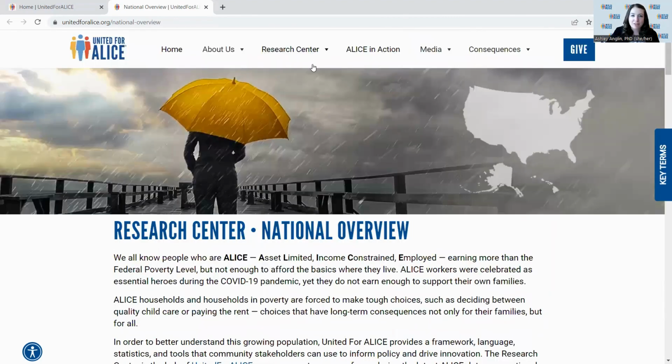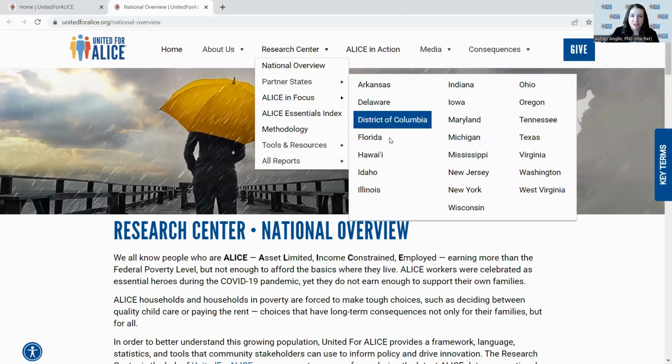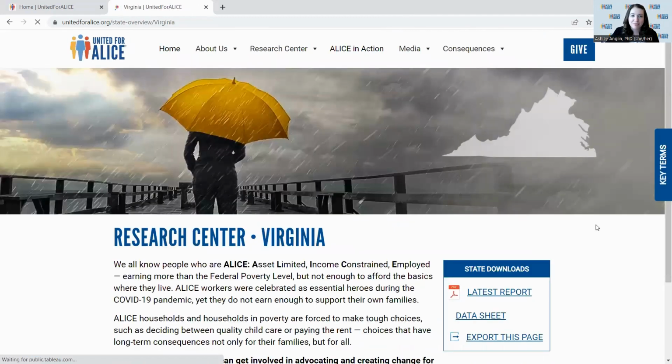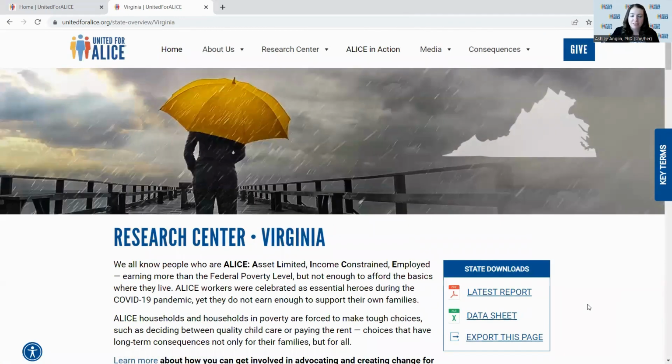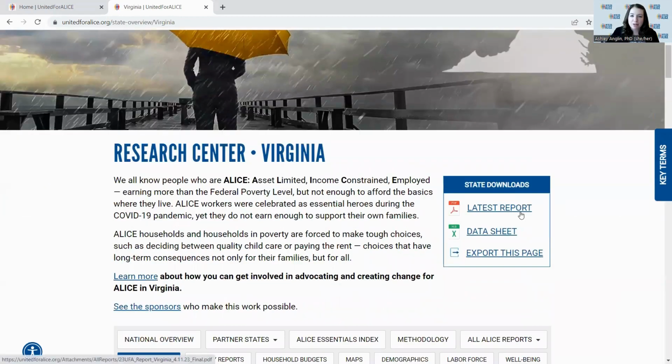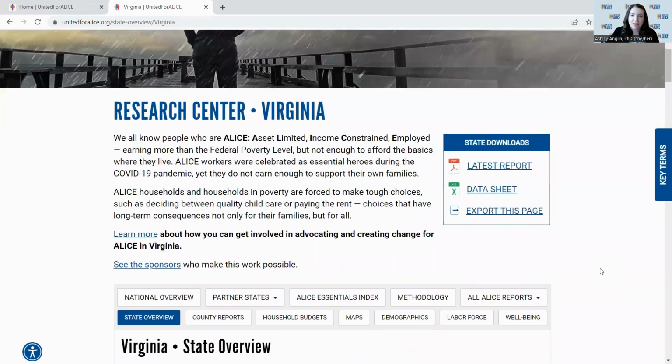From the Research Center, you can access our partner states in this dropdown. I'm going to showcase Virginia for this demonstration. On our state overview pages, this is where you can get some of the key state downloads. So that includes the latest report, the data sheet, and there's also a function here to be able to export many of these pages to be able to share and create PDFs.